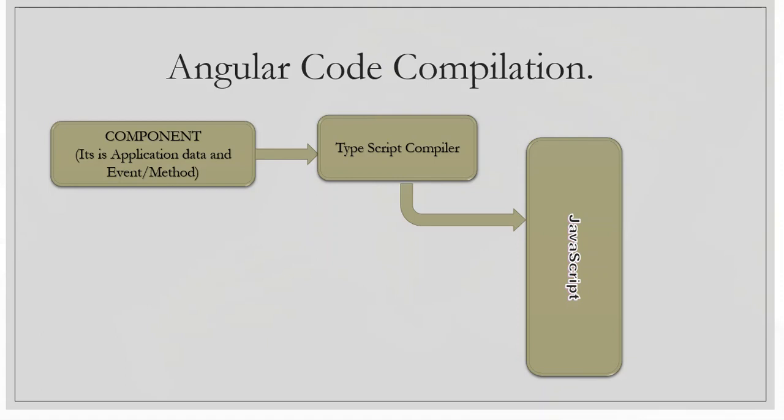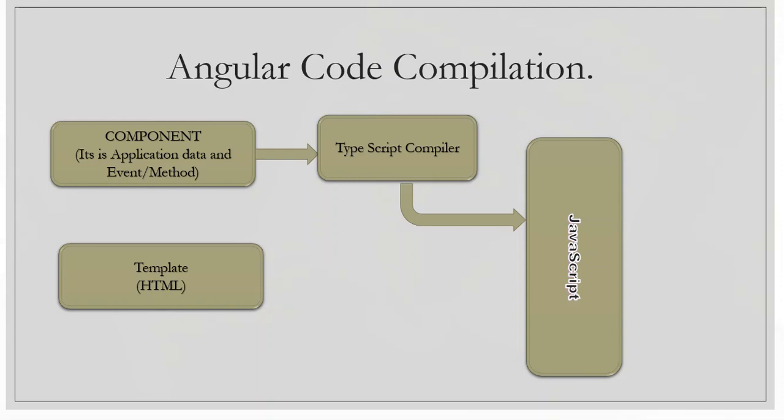So the next point is the HTML view. We have already discussed the relation between the application data and the design part, how they are linked, and how we can establish connectivity through properties.